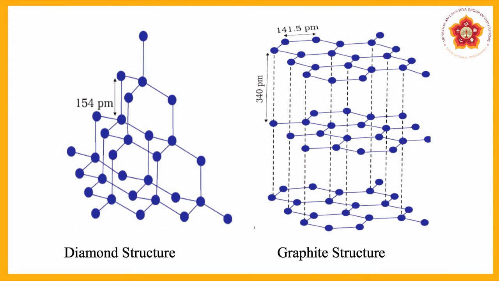It means carbon is tetravalent. Each carbon is connected to 3 neighboring carbon atoms, so one valence electron is left over. That valence electron moves throughout the compound, and it is responsible for conducting electricity. Because of that valence electron, graphite is very soft in nature and diamond is very strong, because in diamond no free valence electron is present.